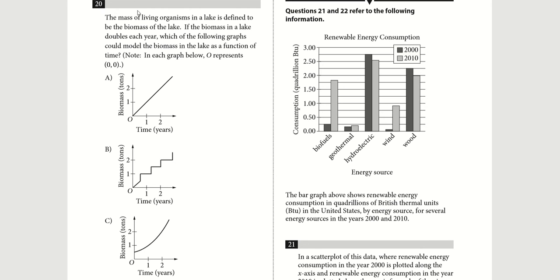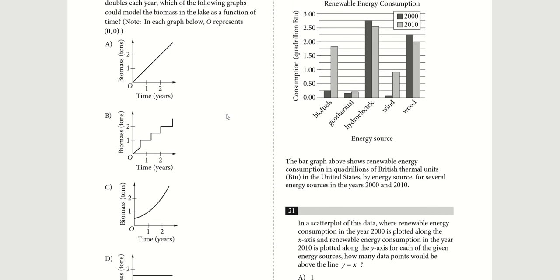So here we're told that the mass of living organisms in a lake is defined to be the biomass of the lake. Okay? If the biomass in a lake doubles each year, which of the following graphs could model the biomass as a function of time? So let's look at our options.